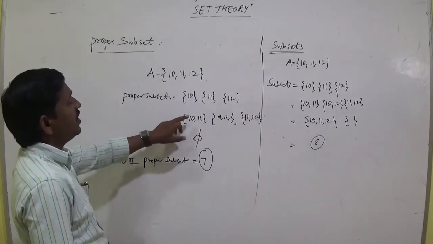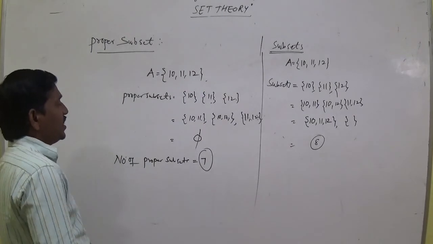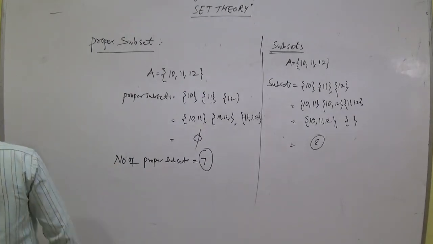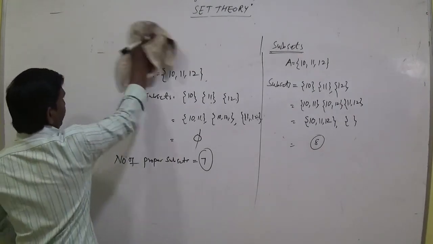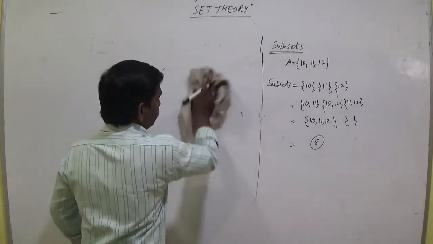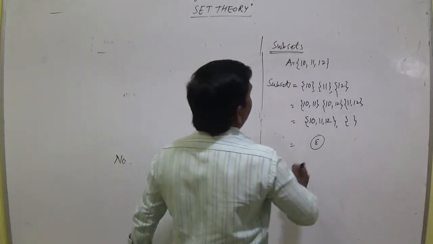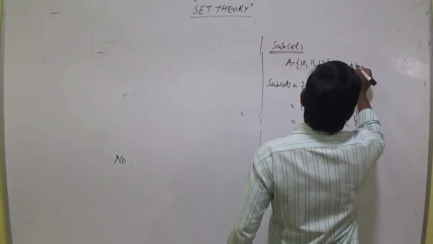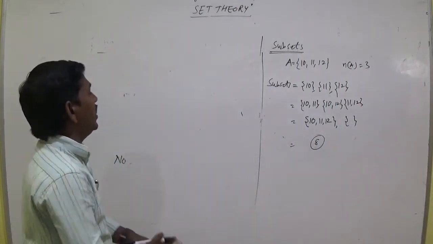The same set is eliminated. So we should not write it for the proper subsets. So we can say that here number of A equal to 3. Here also number of A equal to 3.